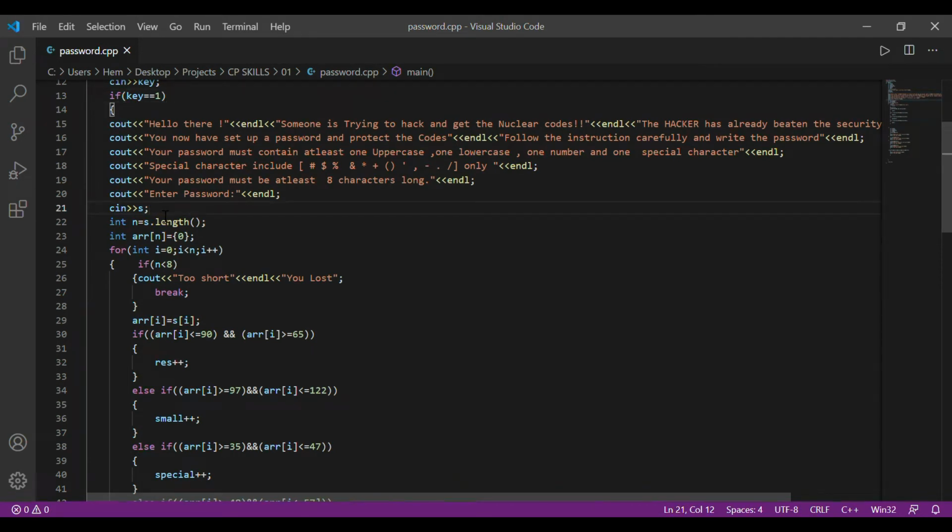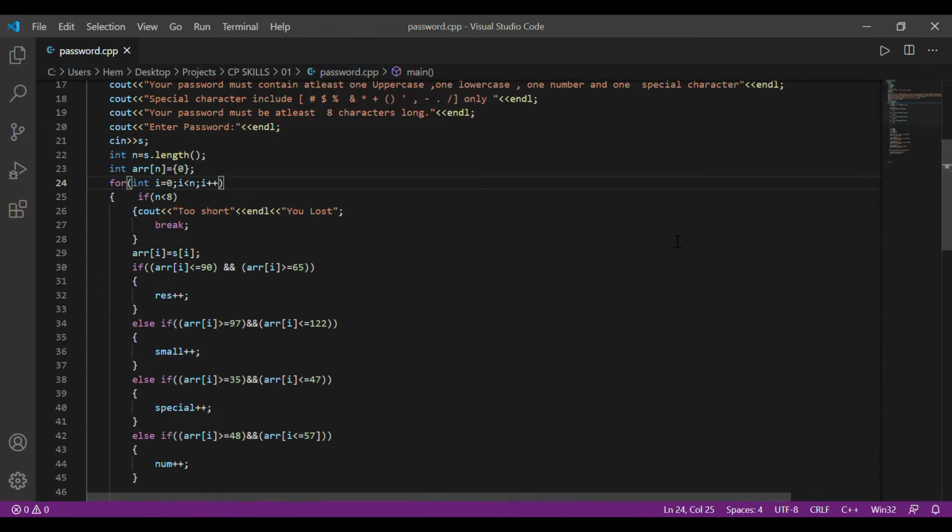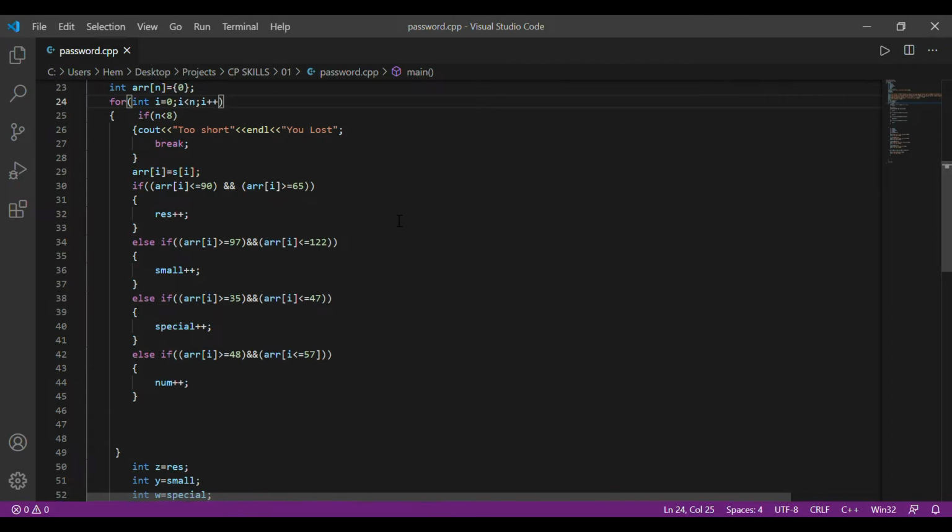It takes the input from the user and then we just declare its length using a variable n, and we traverse through the string, and if the number of elements, that is the characters, are less than 8, we just comment too short and break the loop. However, if it's not, we just compare all the characters that it has with the ASCII value of the corresponding character. For capital letters, it is between 65 to 90.